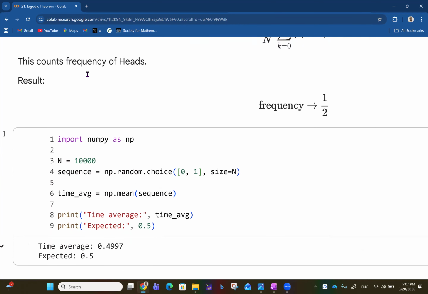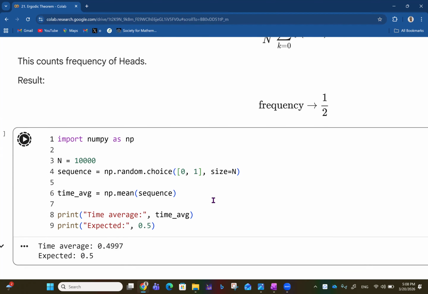So the more you toss the coin, the closer it gets. In this case, we have n, then you have the sequence, which is of course random, either 0 or 1: 0 for tail, 1 for head, and you're going for size n, that's 10,000 tosses. Then you take the time average, which is np.mean of whatever the sequence is, and then we print the time average and the space average afterwards. As you go higher and higher, you tend to have the time average and the space average be about the same.